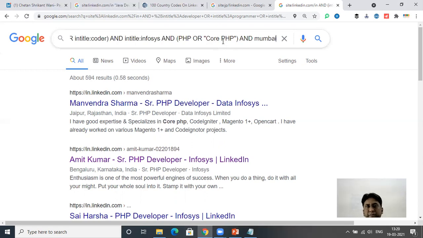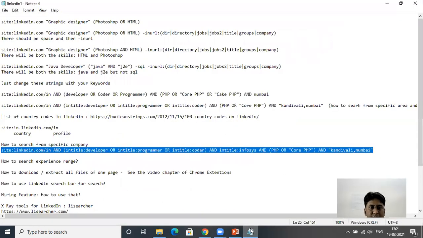Same if you're looking for PHP, then PHP or core PHP or cake PHP. So you can use these keywords. In my next video, I'll show you how to write a designation and how to find the keywords. In the Chrome extension video, there is an extension called Boolean Assistant, wherein you just type the designation and it will give you all the keywords related to that. Okay.